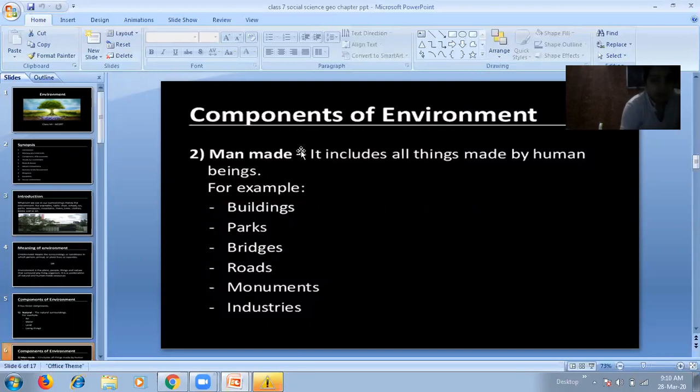Now, next is the human-made environment. Human-made environment includes all things made by human beings, like buildings, parks, bridges, roads, monuments, and industries. All these things have been manufactured and constructed by human beings only. So that is known as the man-made environment. Man has made all these things for their needs.